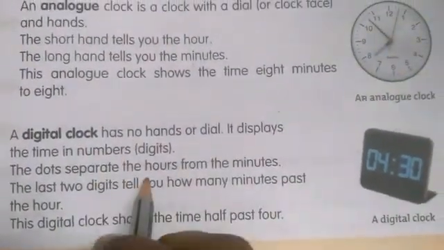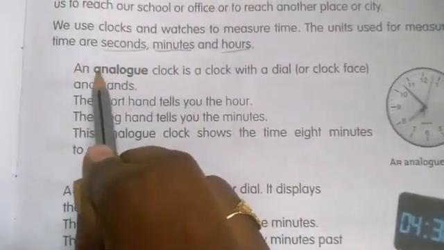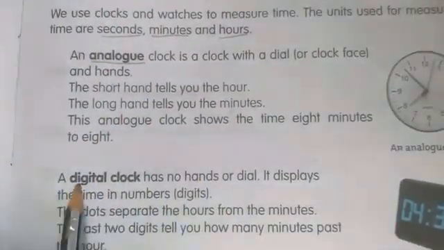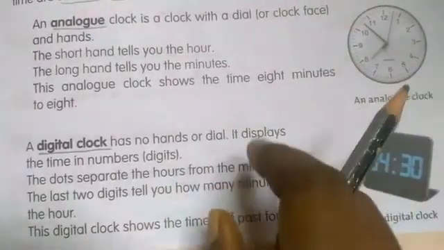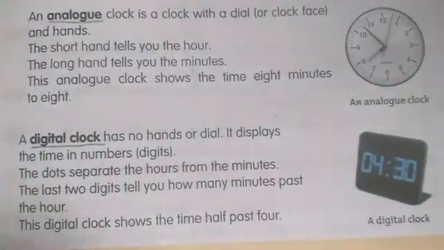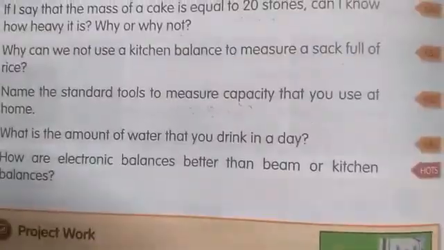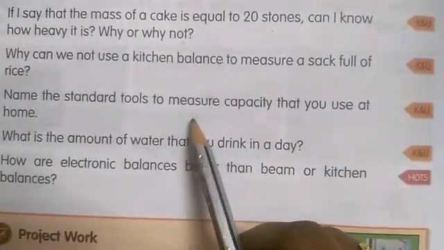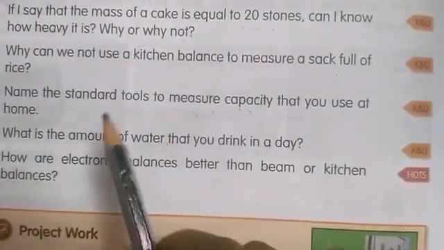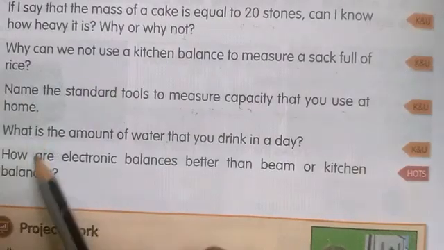You have to read the lesson, children, and write the keywords which are underlined. The words which you feel are hard, you can also add to your hard words. Now look at the practice questions. We have learned how to measure length, mass and capacity, and even time. Now today you are going to complete the 7th and 8th answer.